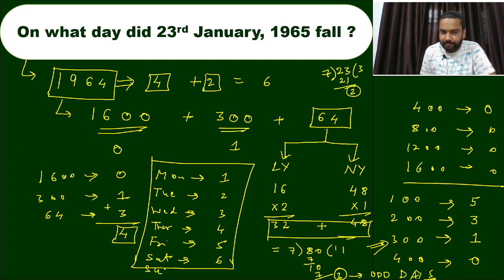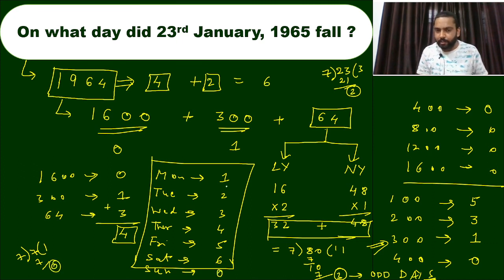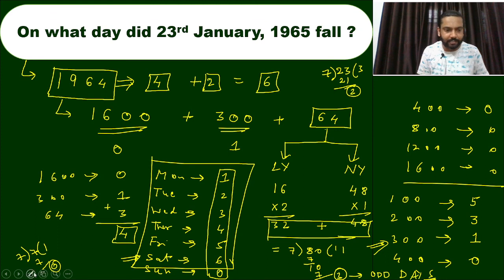And the last one is Sunday. Sunday is not 7, because if we divide 7 by 7 we have remainder 0, and that is 0 odd days. So all these values are odd days. Here we have 6 odd days, and the value 6 is Saturday. So the answer for this question is Saturday.